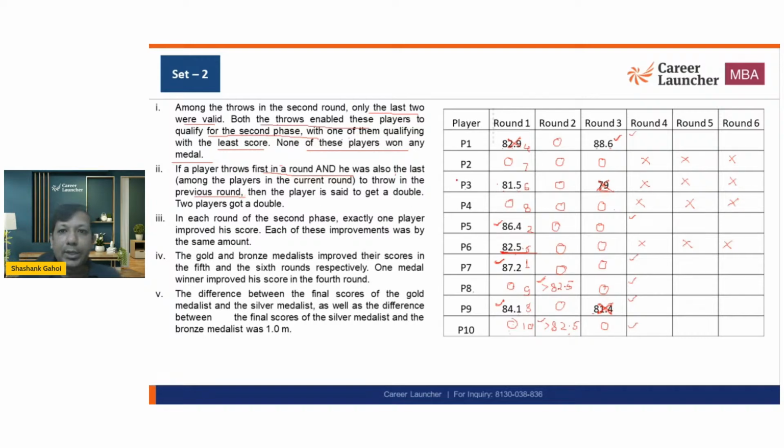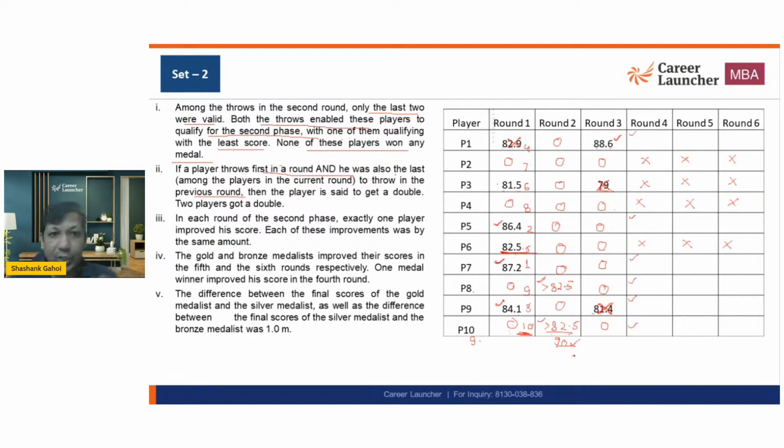For example, in round 1, P10 is, let's say, throwing 90 meters. Just a random number. In round 2, P10 is throwing 90 meters. Now, according to round 2, P10 has become the rank 1 player. So he is going to throw first in round 3, which means P10 is going to get a double.